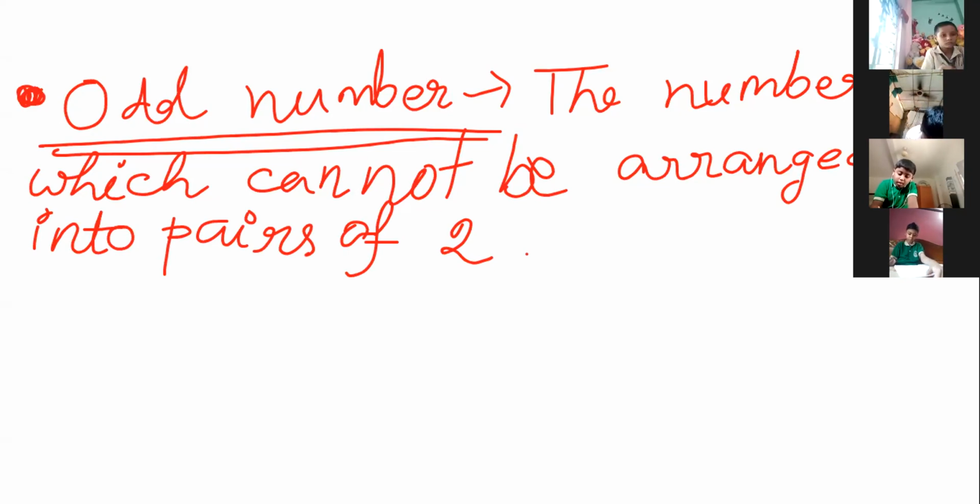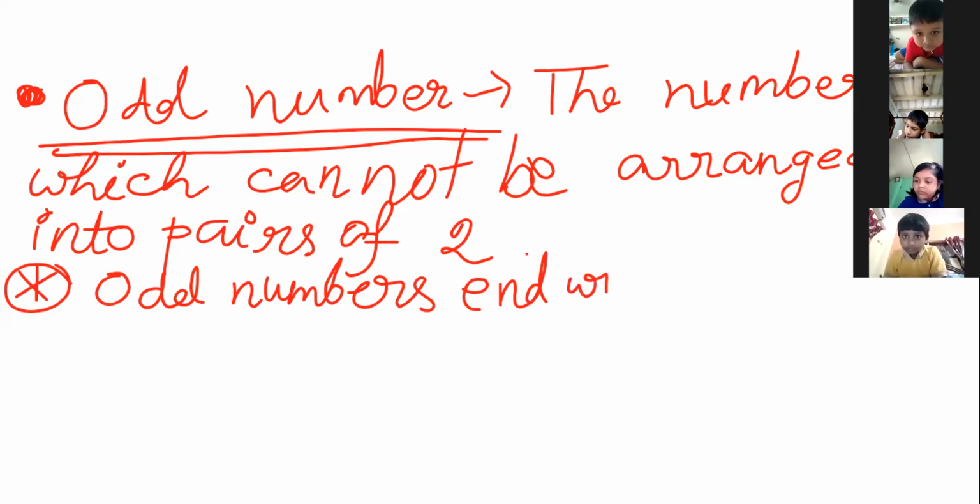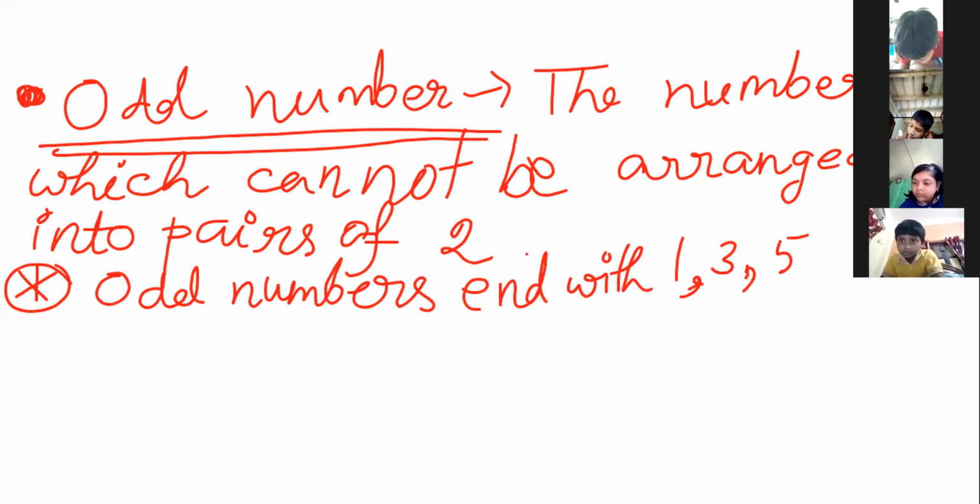Okay. Make a star and write this point also. Odd numbers end with 1, 3, 5, 7 and 9.